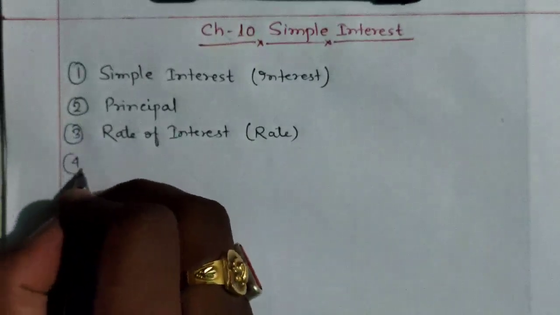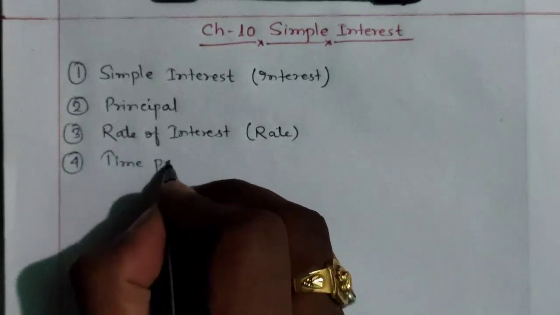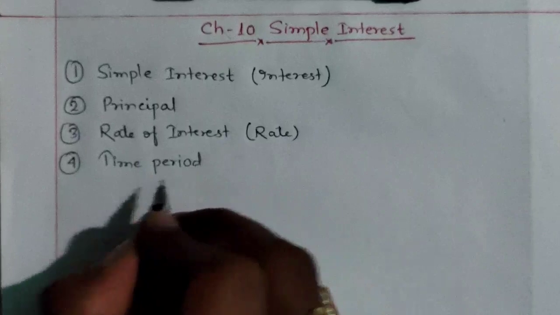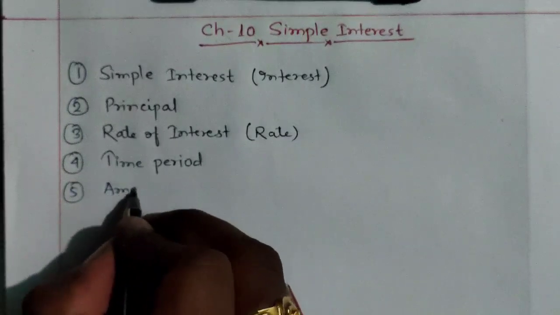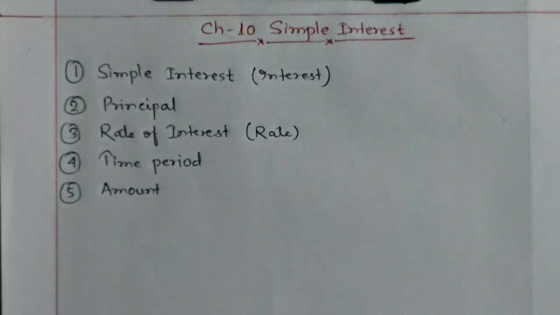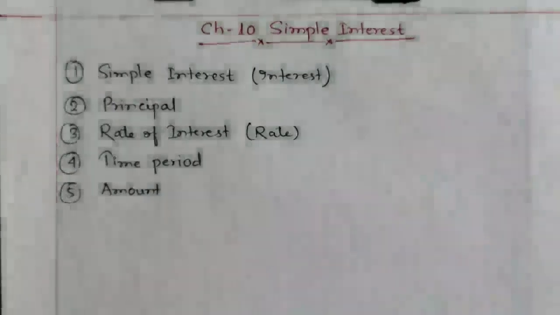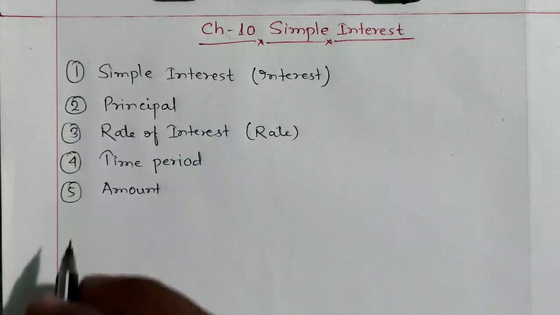The fourth we are going to learn is time period, and the fifth is amount. These are the 5 terms which we are going to learn in this chapter. We will start from the very first term, that is simple interest.